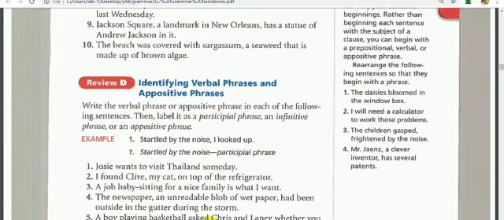Number 10. The beach was covered with sargassum, a seaweed that is made up of brown algae. It's very easy. What is the sargassum? Here he identified what exactly sargassum is with this appositive phrase, a seaweed that is made of brown algae.